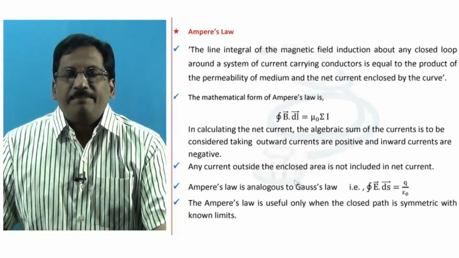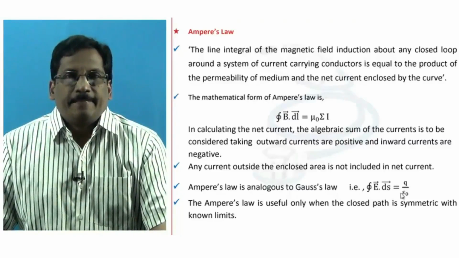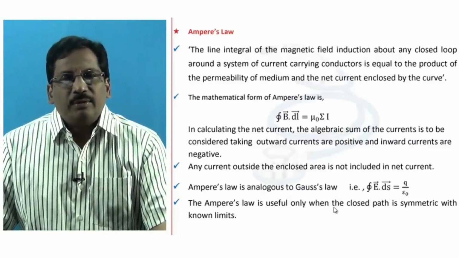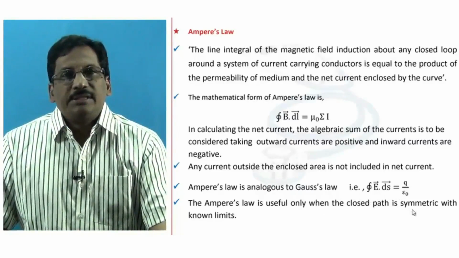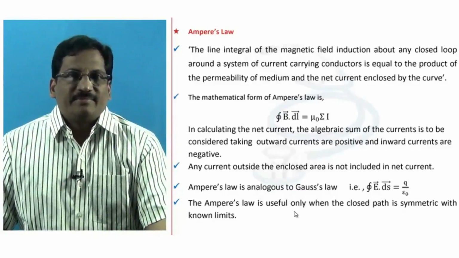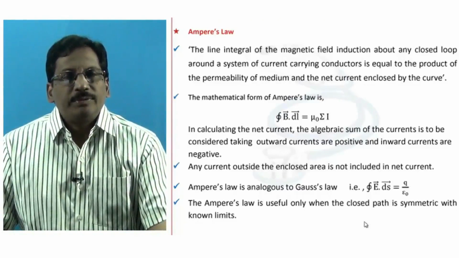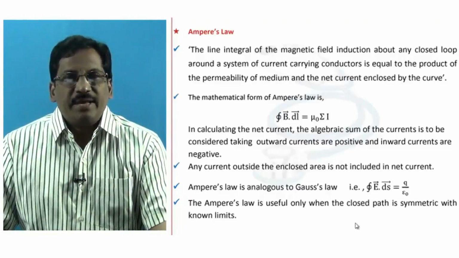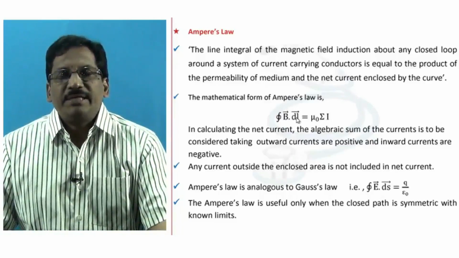And here Ampere's law is just analogous to Gauss's law in electrostatics. Ampere's law is useful only when the closed path is symmetric with known limits. In Gauss's law also we have studied that, the closed surface is to be selected in such a way that it is symmetric with known limits. Here also we have to apply a similar law.